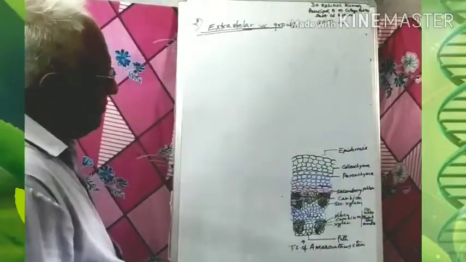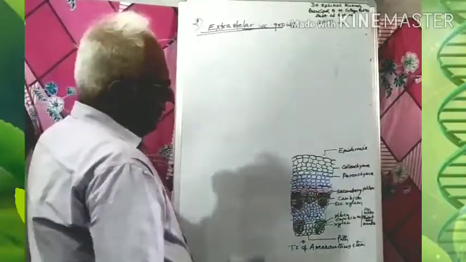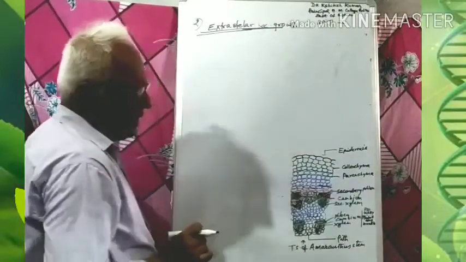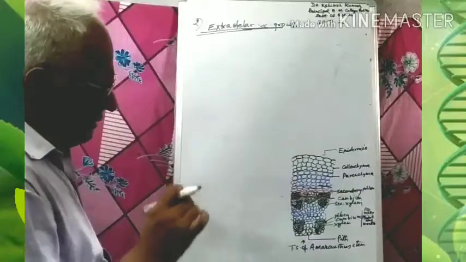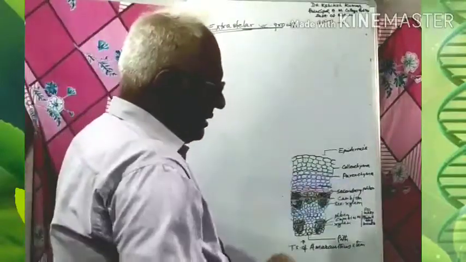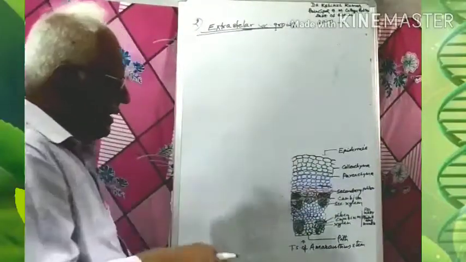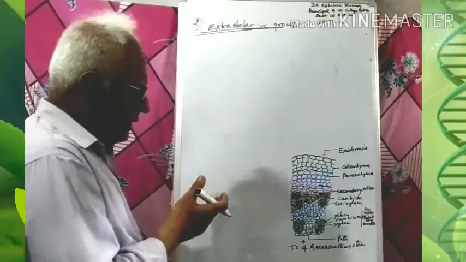So it is called extrastellar because, by the definition of a stele, the tissues which are encircled by the pericycle are generally known as the stele.